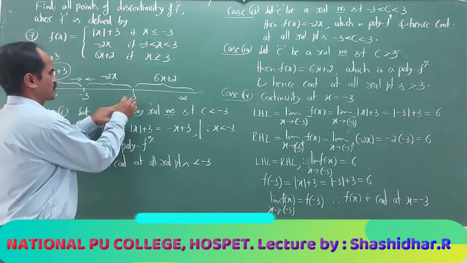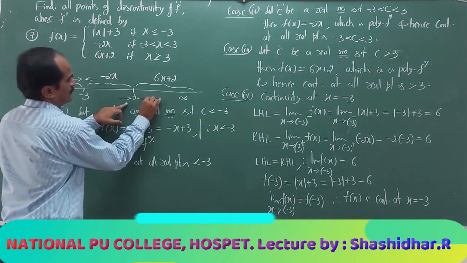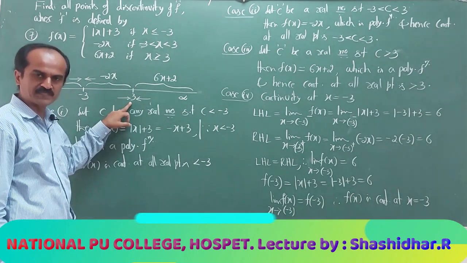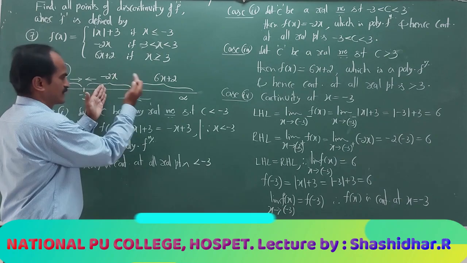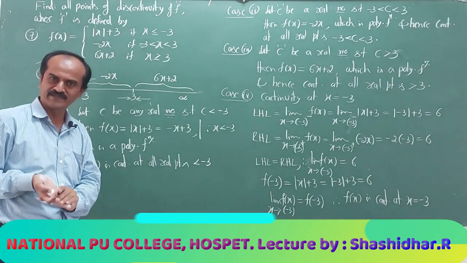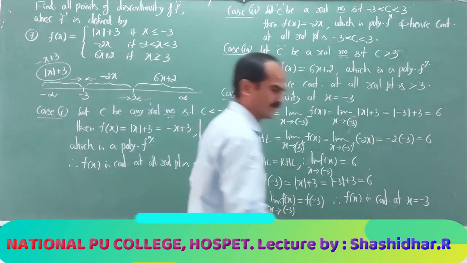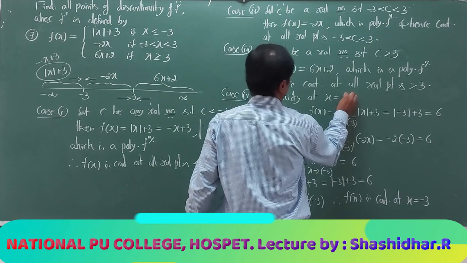Whenever x approaches 3 from the left side, I have to refer to -2x. When x approaches 3 from the right side, I have to refer to 6x + 2. So, here also the function definition splits, less than 3 and greater than 3. Therefore, to evaluate the limit, I have to consider LHL and RHL.